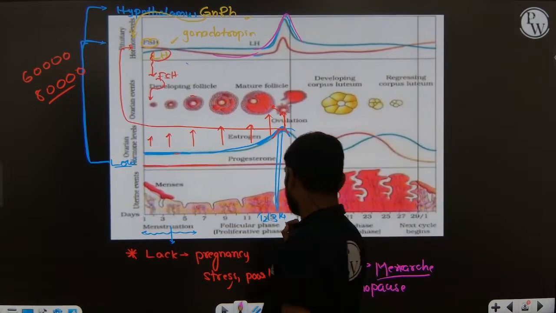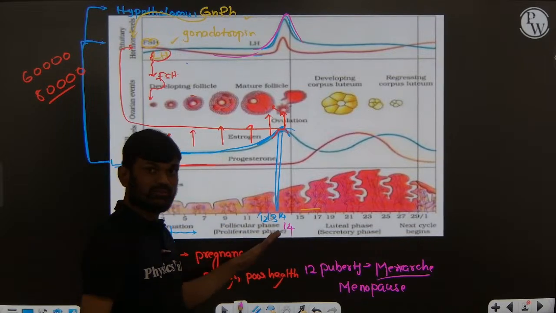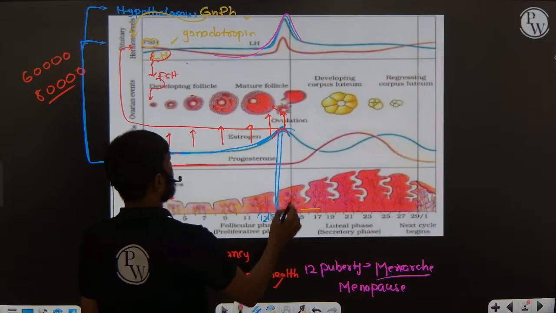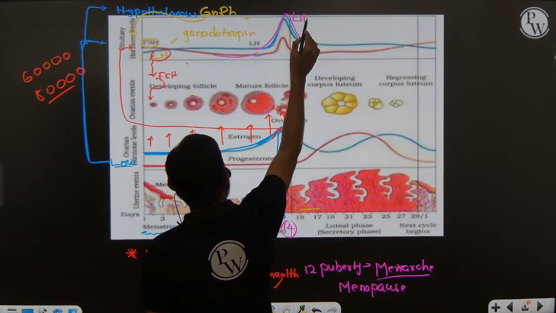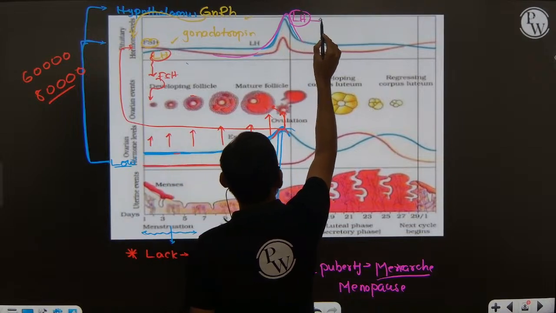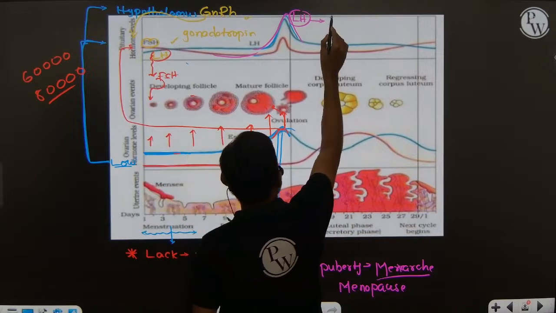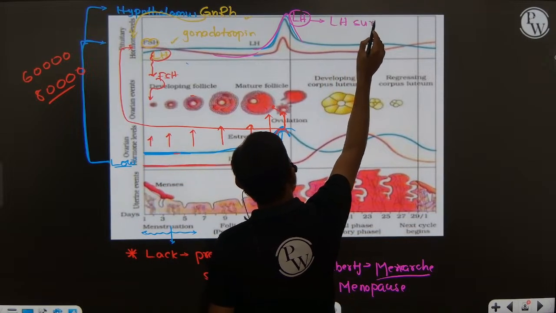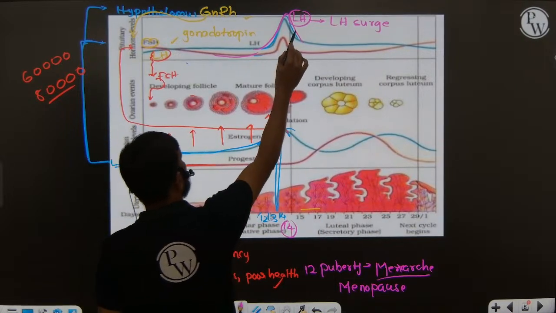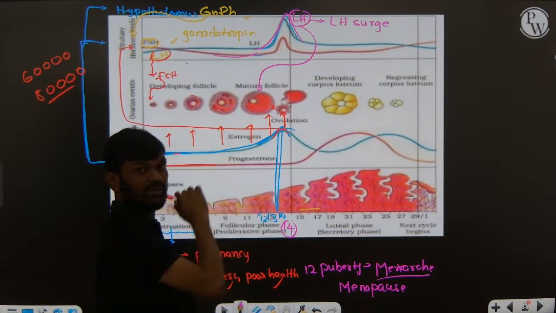So now at the 14th day of the menstrual cycle, mid of the menstrual cycle, the concentration of LH hormone will be high, at peak levels. This increase in LH hormone concentration during the 14th day of the menstrual cycle, we call LH surge. Because of this high concentration, LH works on the mature Graafian follicle.